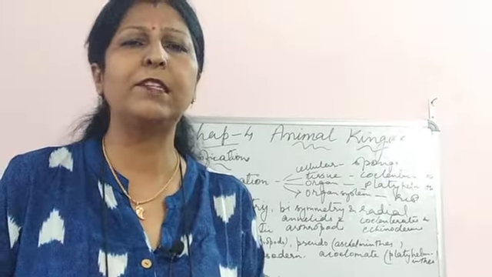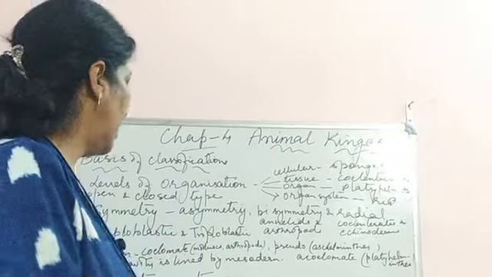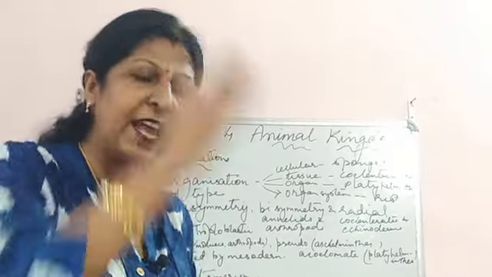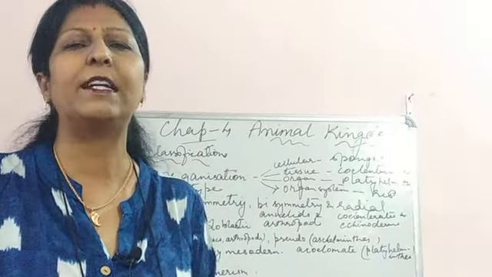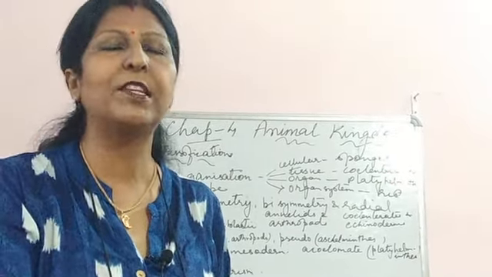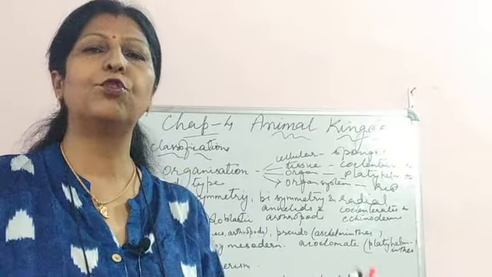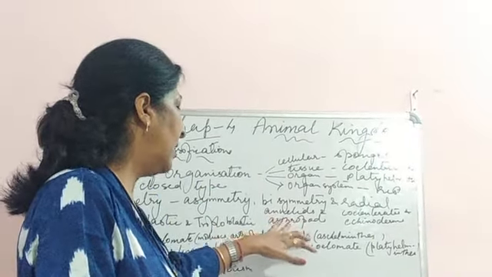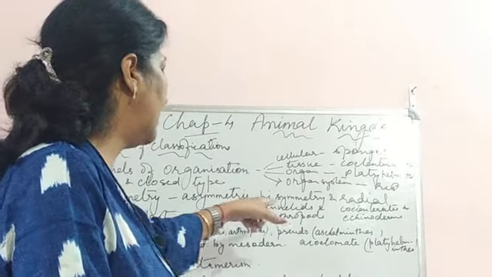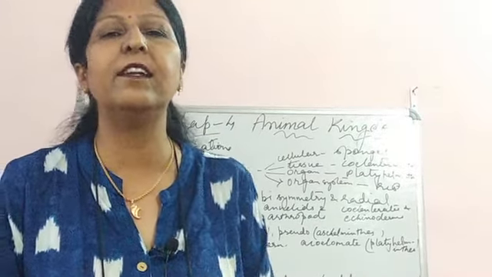Now what do you understand by symmetry? Division of the body part. So again here we have 3. Asymmetry, in which in any form the body cannot be divided into 2. Bilateral symmetry, in which if a cut is made from the center, the body is divided into 2 parts, and the examples are the annelids and the arthropods. And then we have the radial symmetry.